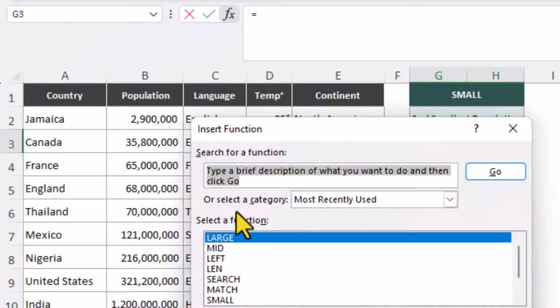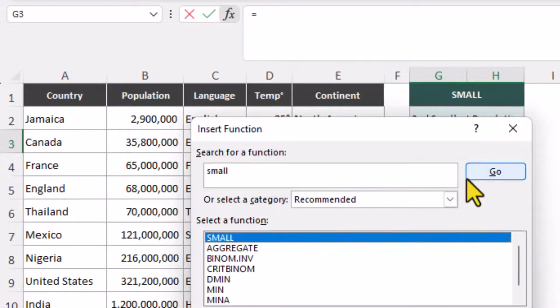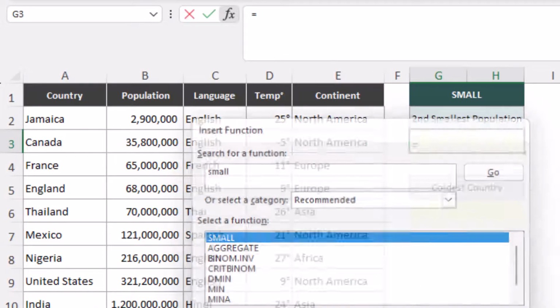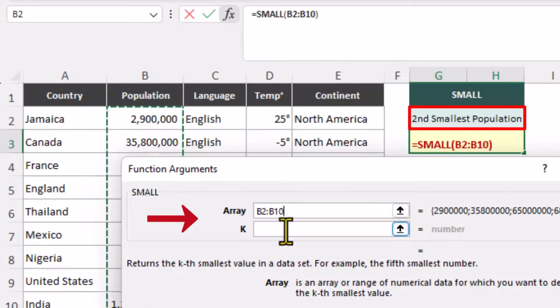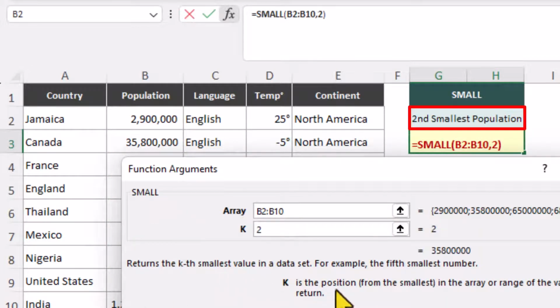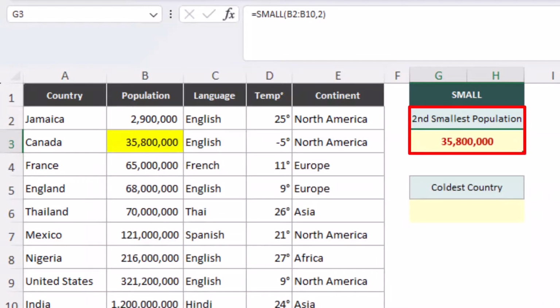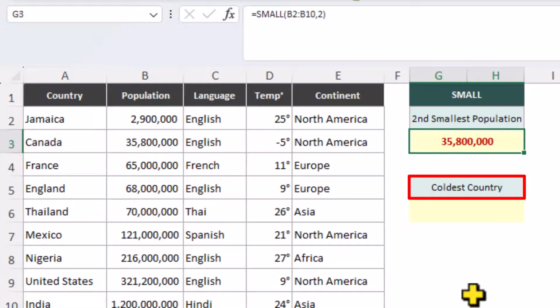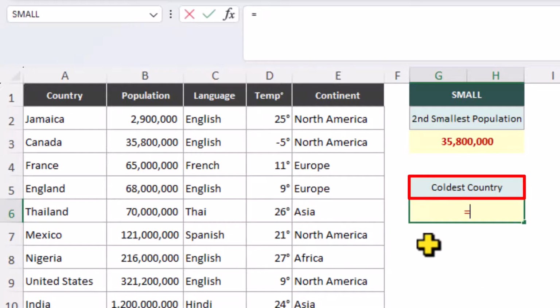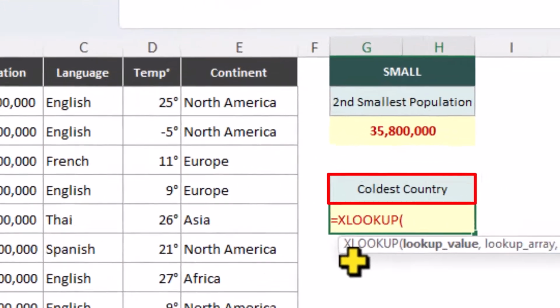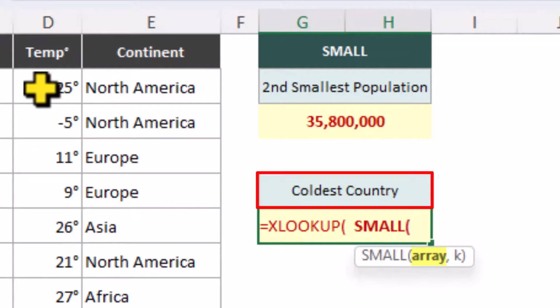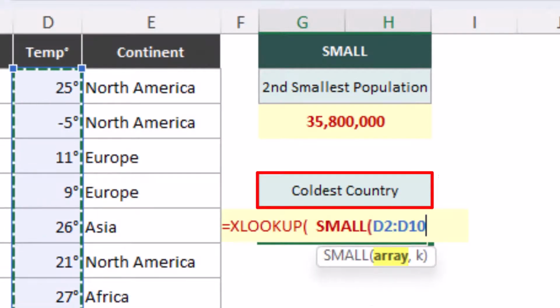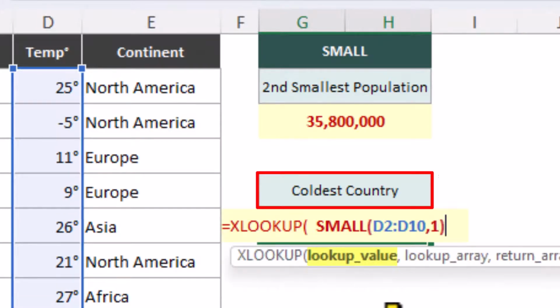With the small function, the principle is exactly the same. Do a search for small. The array is the population column, and we want to find the second smallest. To bring back the name of the coldest country, we'll start with XLOOKUP. The lookup value is the smallest temperature. Type a 1 to bring back the smallest. Close the brackets for the small function.